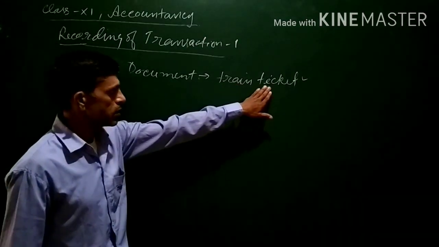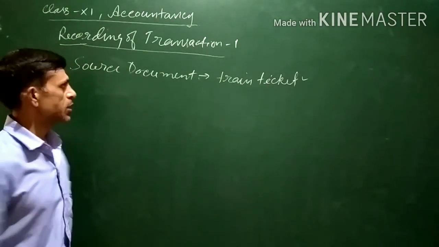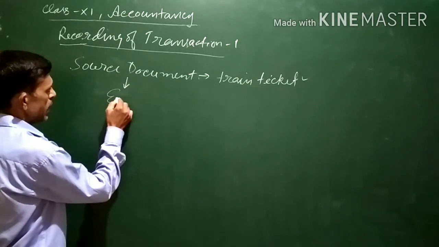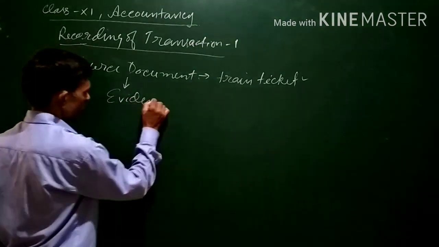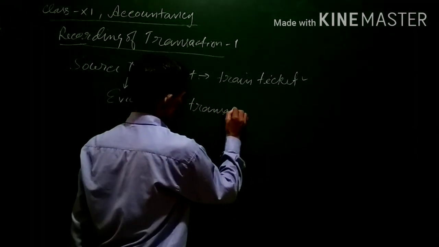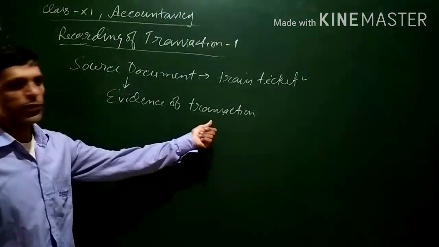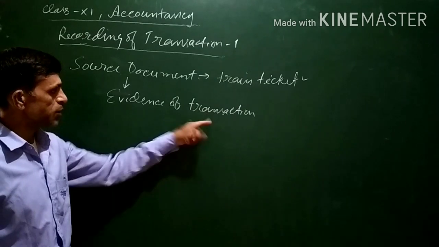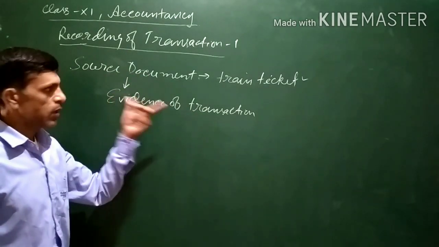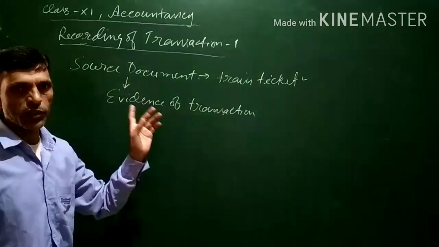And this train ticket is a proof also that a transaction has taken place. So a source document is an evidence of a transaction.